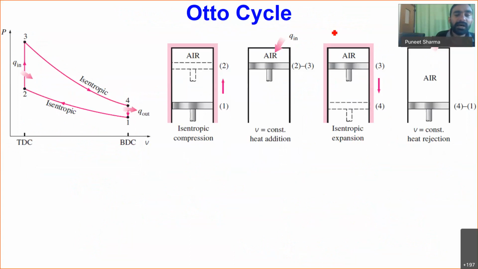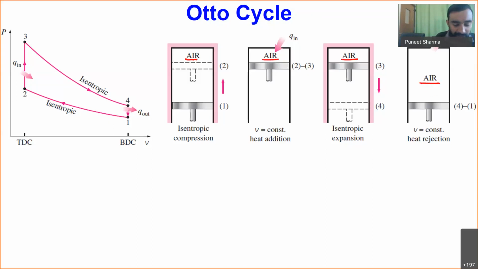This particular cycle, particularly the reciprocating engine, was successfully demonstrated by Nicholas Otto in Germany. After that, these SI engines have their thermodynamic cycle specified as nothing but the Otto cycle. Okay, so in case of the Otto cycle, we will be considering only 4 processes, and every time we will be considering that we are only having air inside our piston cylinder arrangement. So that's why you can see at every point of time I am showing only air.